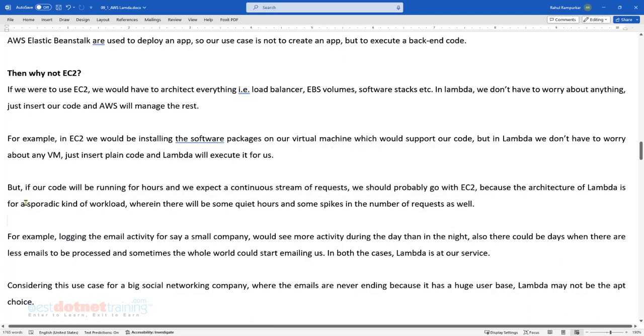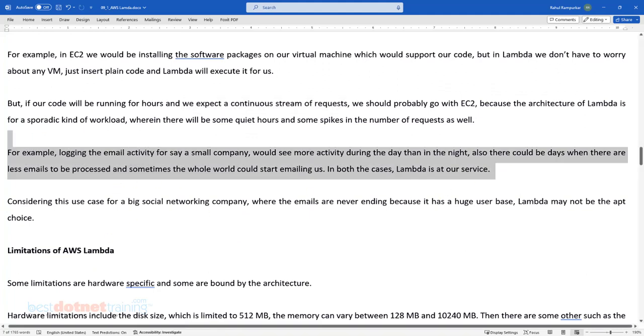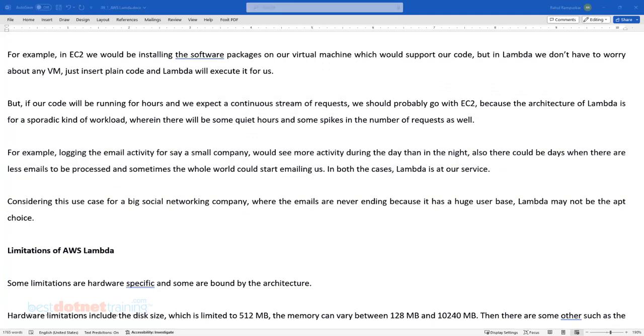Okay, Lambda is used for sporadic kinds of workload, wherein there will be some quiet hours and obviously there will be some spikes. It will be a mix and match, not a 24/7 continuous stream of requests. Okay, so there's a scenario mentioned here. Yeah, just go through that scenario.